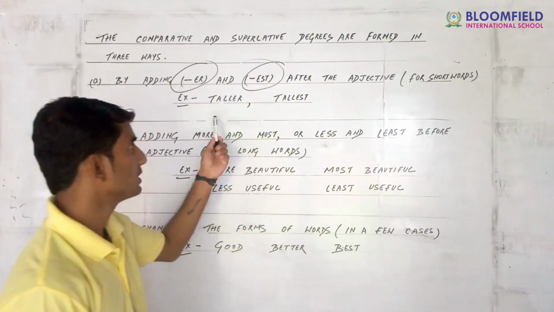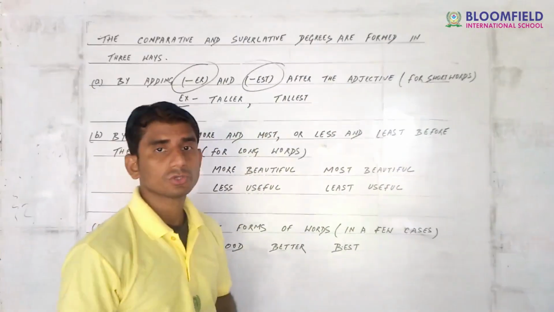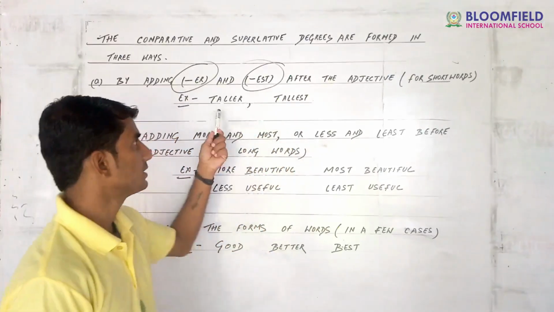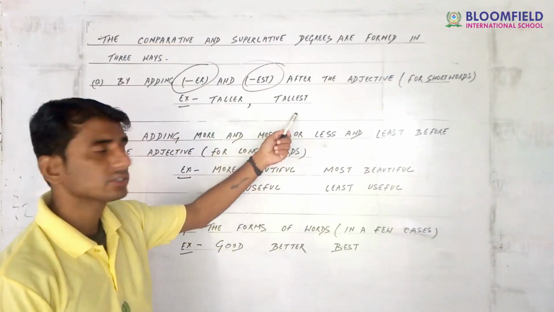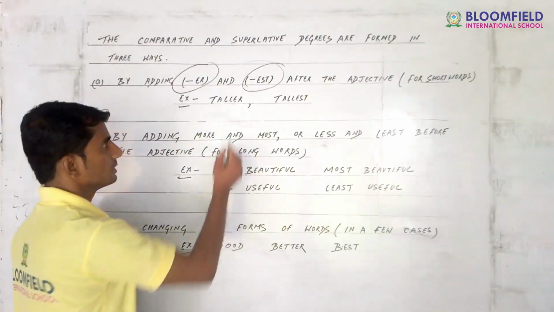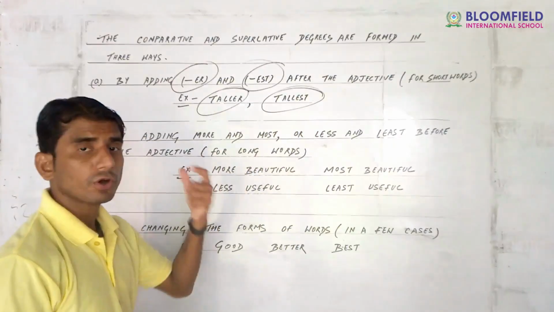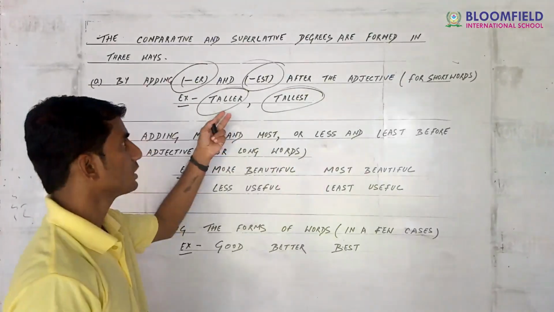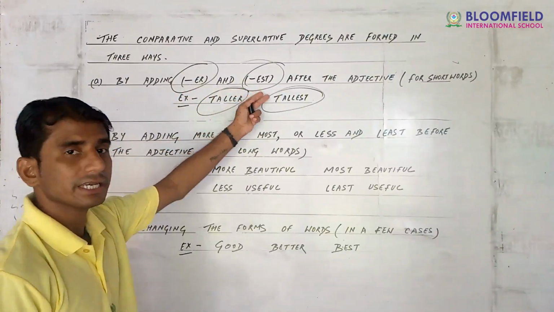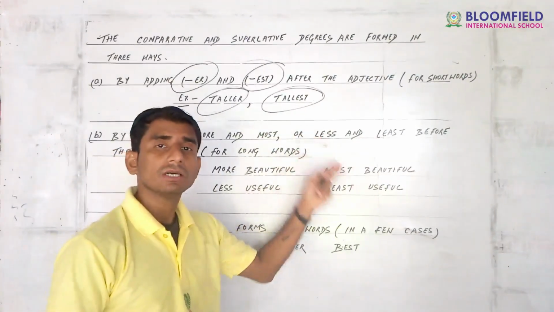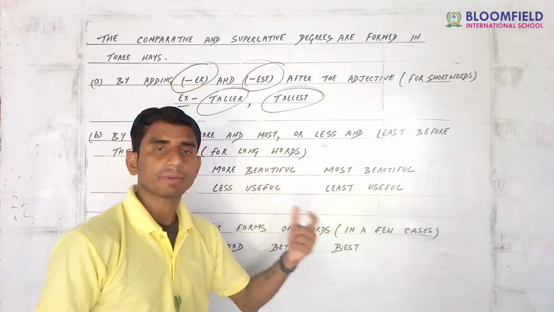For example, tall: taller and tallest. This is my comparative degree and this is my superlative degree. For short words we just add er or est to make the word comparative or superlative.